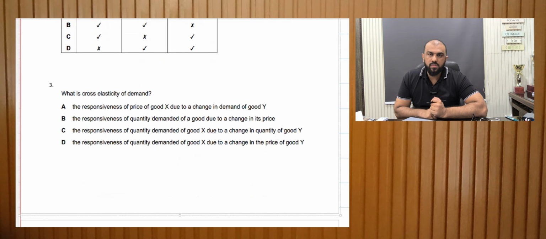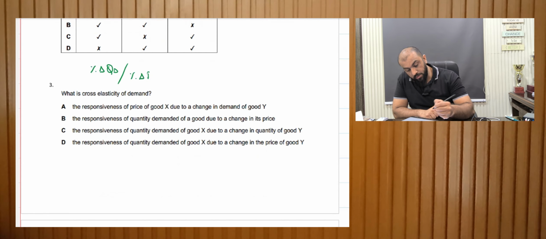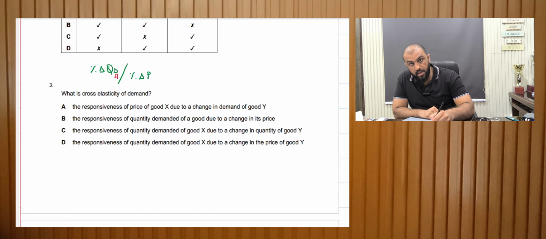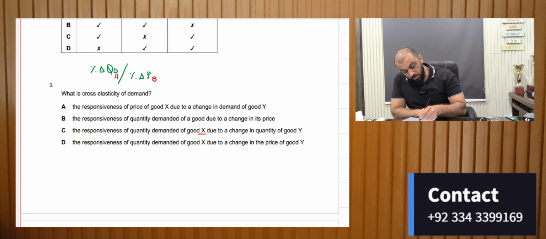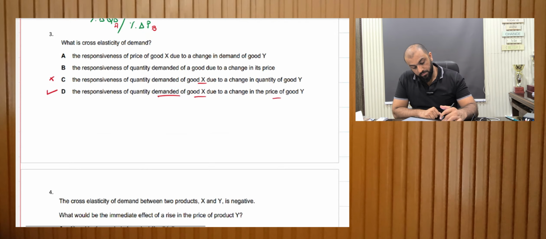What is cross elasticity of demand? Price elasticity of demand is the percentage change in quantity demanded divided by the percentage change in price. If it's cross elasticity of demand, the demand has to be for one product and the price has to be for a different product, right? So let's look at the options. The responsiveness of the quantity demanded of good X due to the change in price of Y. So D is supposedly the right answer.